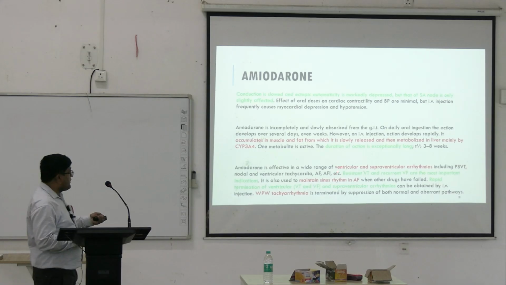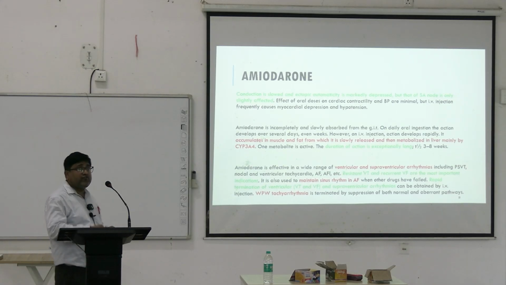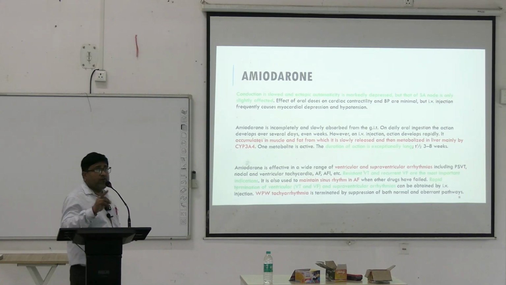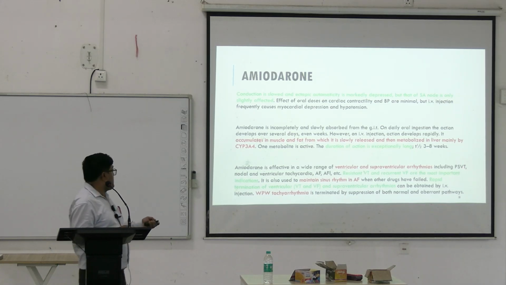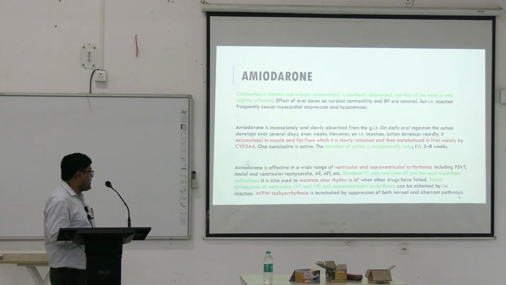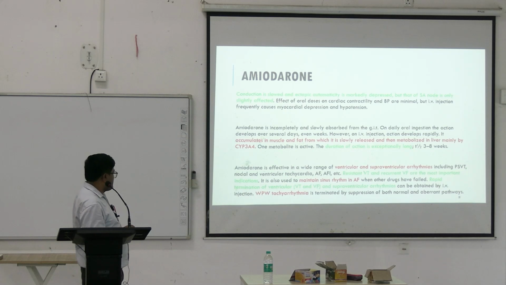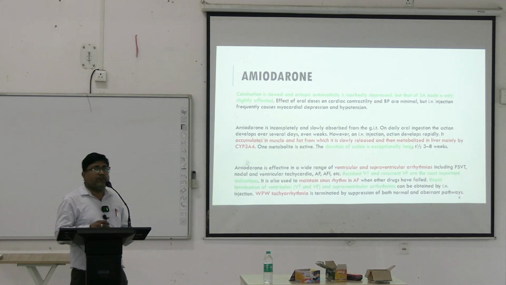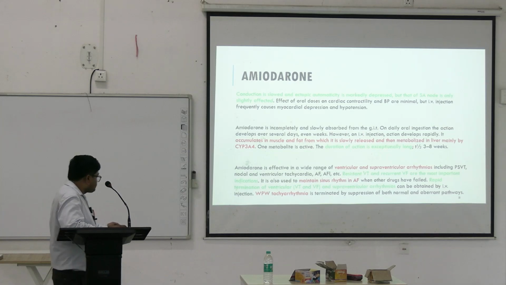They are effective in a wide range of ventricular and supraventricular arrhythmias, including PSVT, nodal and ventricular tachycardias, atrial flutter and fibrillation. Resistant VT and recurrent VF are the most important indication. They are also used to maintain sinus rhythm in patients of AF and atrial flutter.